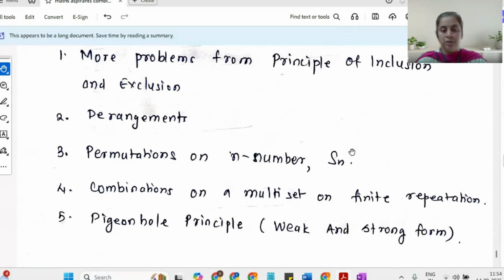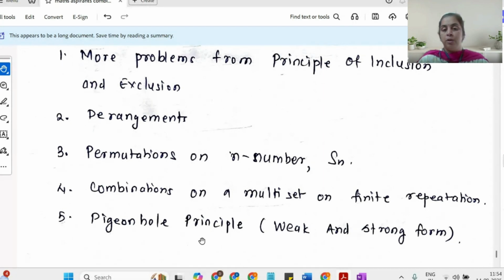So just go through Sn. Combination of multi-set on a finite repetition requires little extra time, so I have not covered that. Like you take, let us say, you have A1 of N1 type, A2 elements repeated N2 times. So finite repetitions I have not done, but you have questions on this also in zoology.